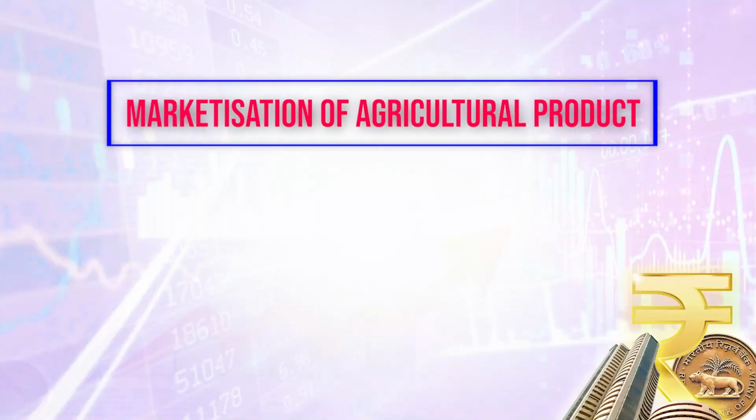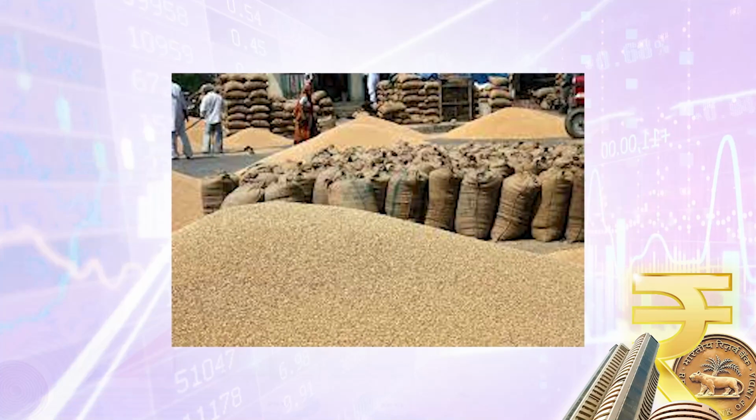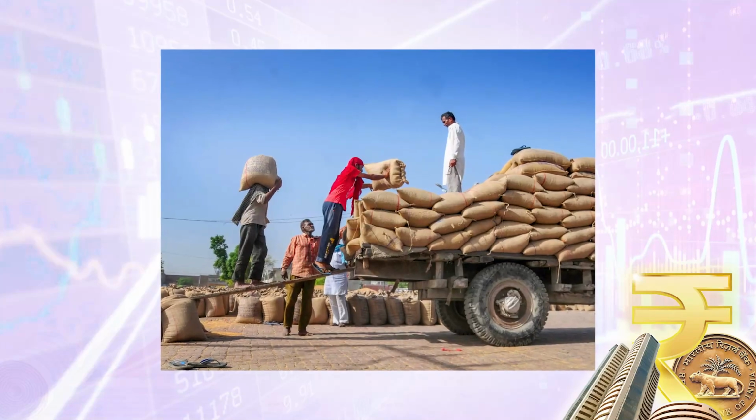And therefore, there is always a discrimination between the price received by the actual tillers and the price paid by the customers in big markets. So this marketization of agricultural products must be encouraged. Marketable surplus should be encouraged. Otherwise, the productivity of the agricultural sector cannot improve.